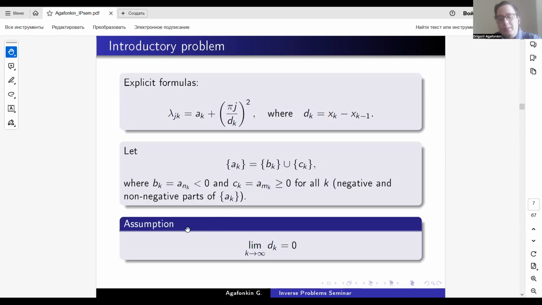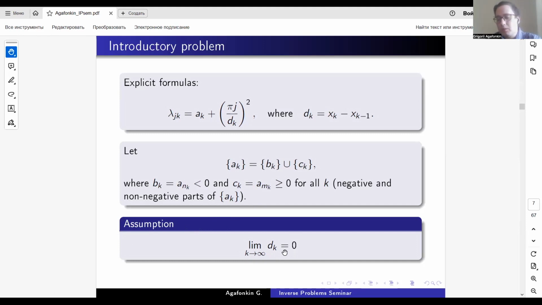We take also an assumption into account that the limit of d_k is equal to 0. As far as I know, the case where the lengths of these intervals are separated from 0 is studied well. For example, I will show some references in the end.